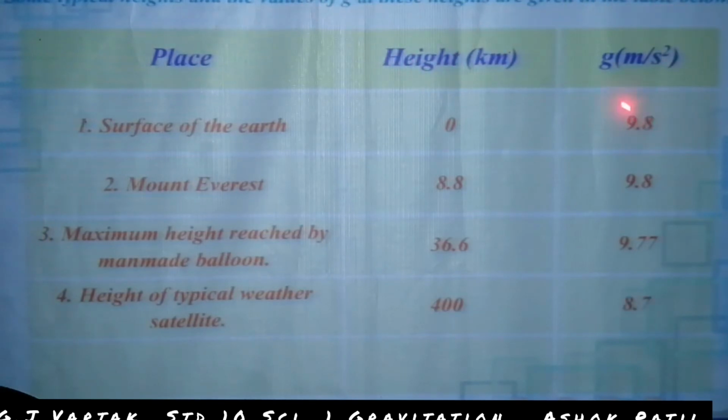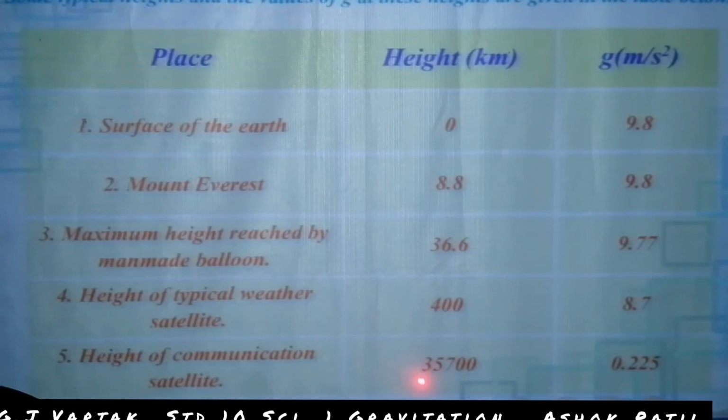Place, height and gravity. Look here: at height 0, gravity is 9.8. At 36.6 kilometers, the gravity decreases to 9.77. When the height increases to 400 kilometers, the gravity also decreases to 8.7 meter per second square. Then at a height of 35,700 kilometers, the gravity at the satellite is 0.225 meter per second square.